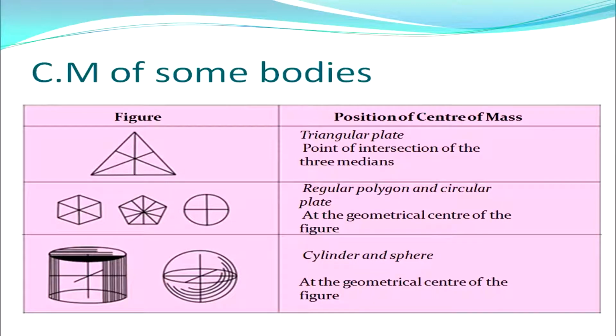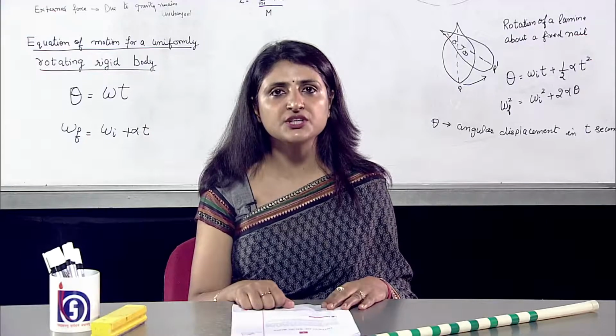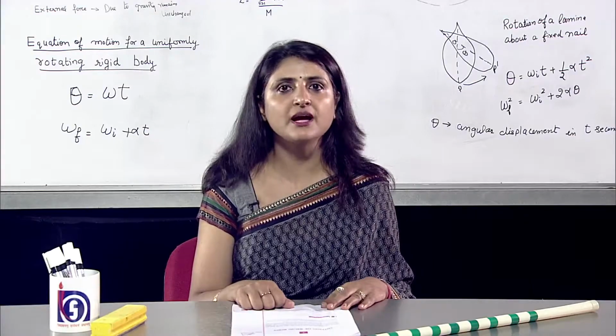Now you can see different shapes, that is a circle and a polygon. Then the CM lies at the geometrical center of the figure. Similarly, for a cylindrical shape and a sphere, again the geometrical center of the figure is the center of mass. Similarly, we can find it for other shapes like the pyramid and cone.